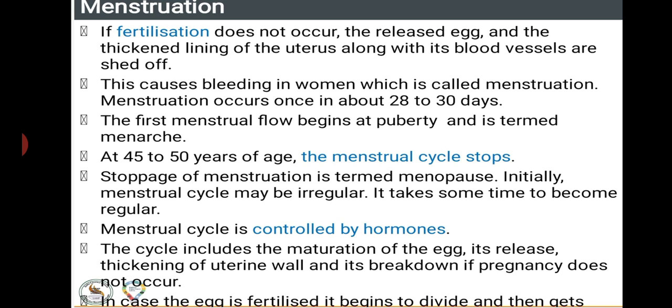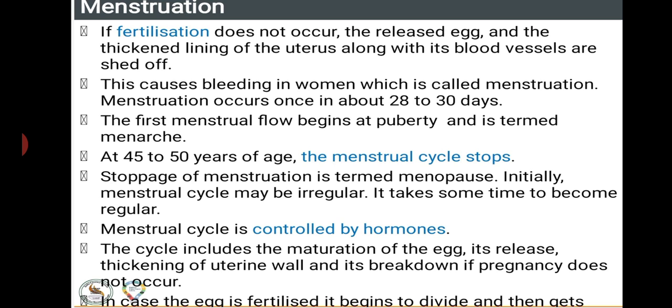If the egg is not fertilized, the thickening of the wall is not necessary, hence it will start to shred off, that is, it will start to come out. This causes bleeding in women, which is called menstruation.